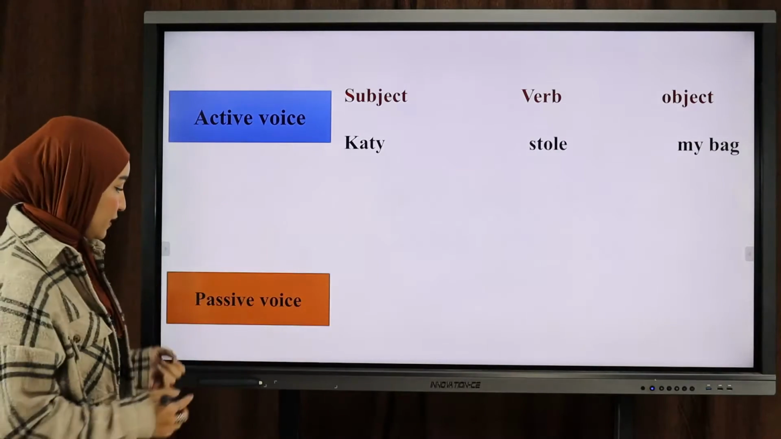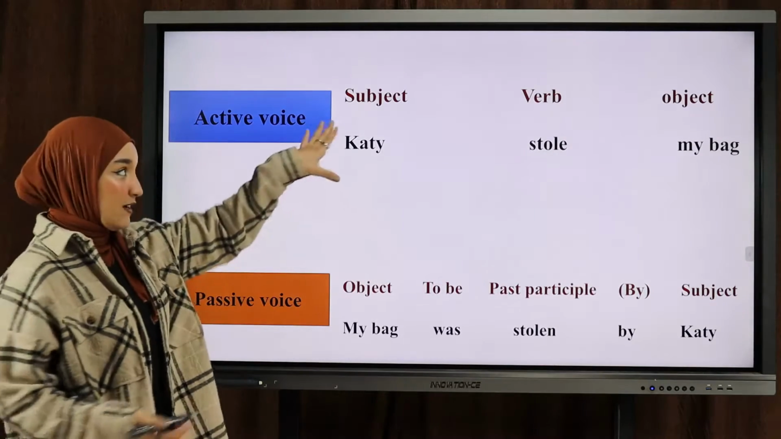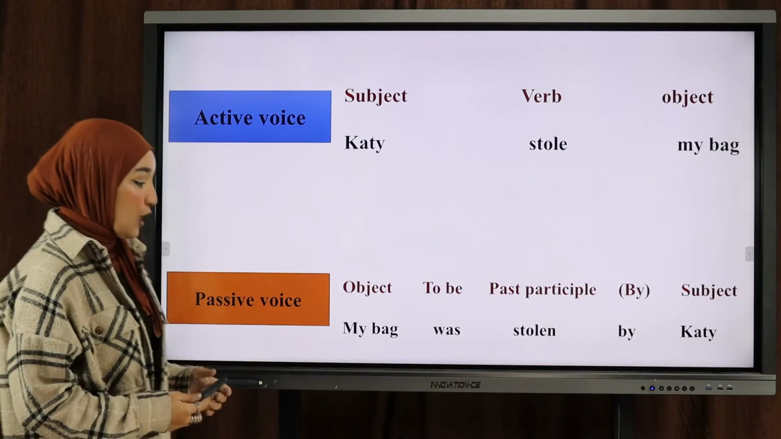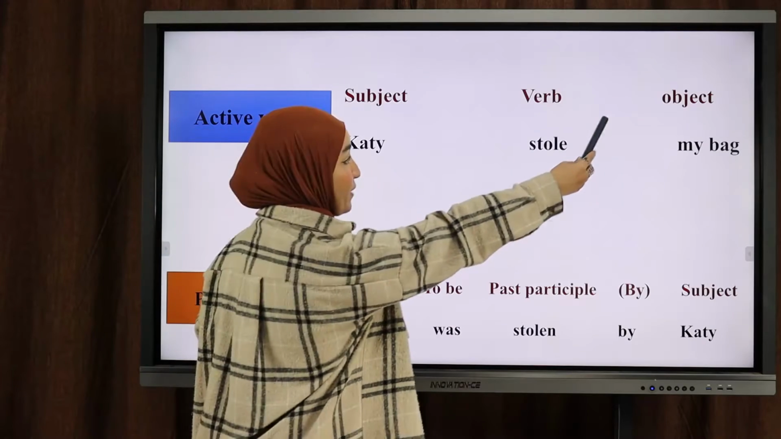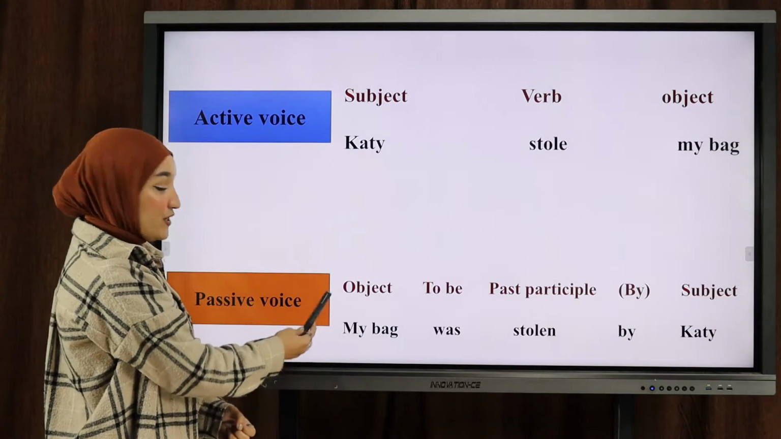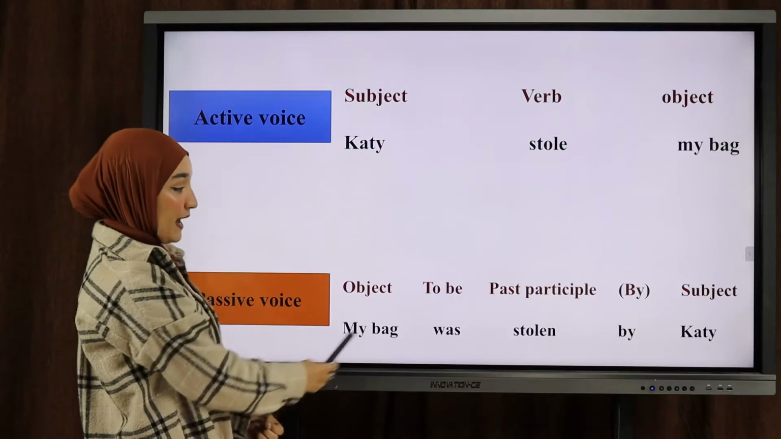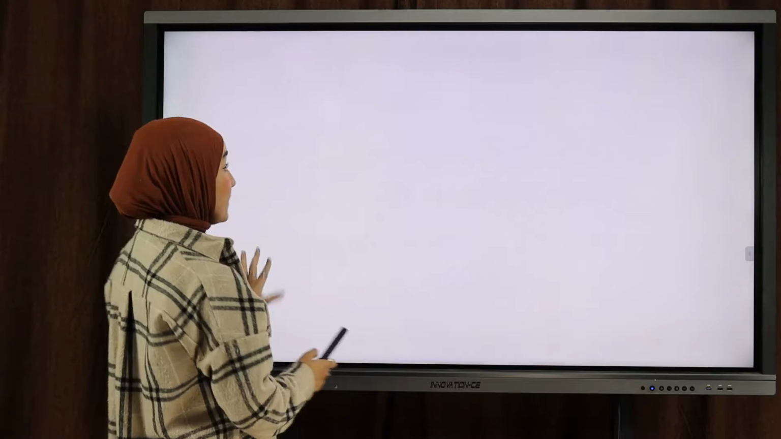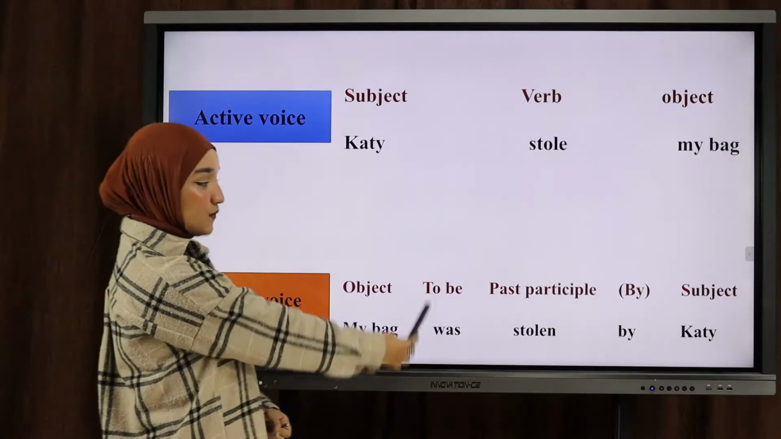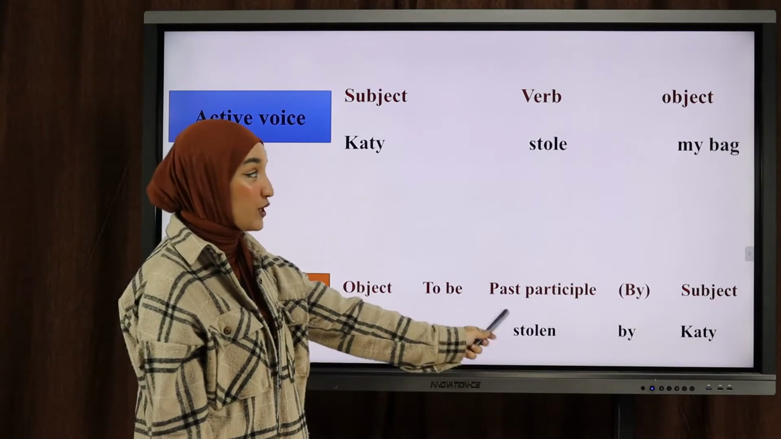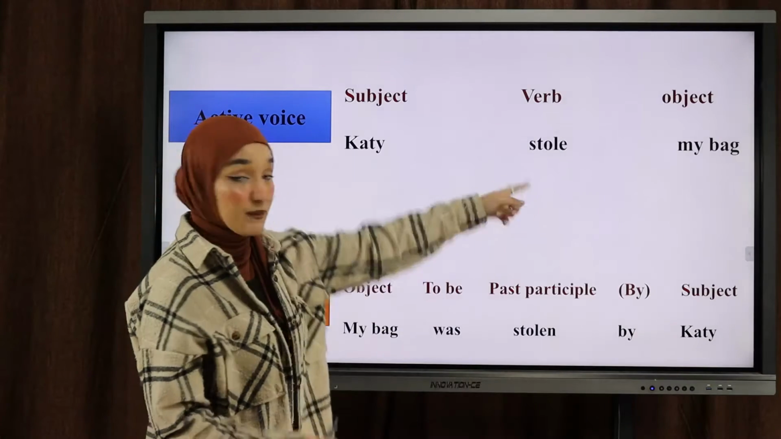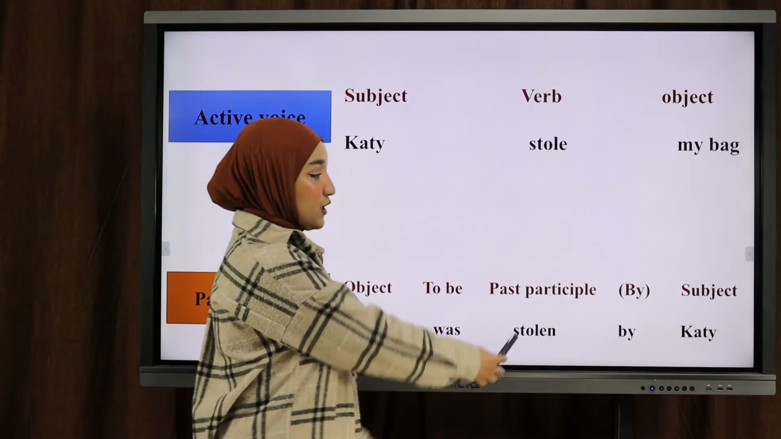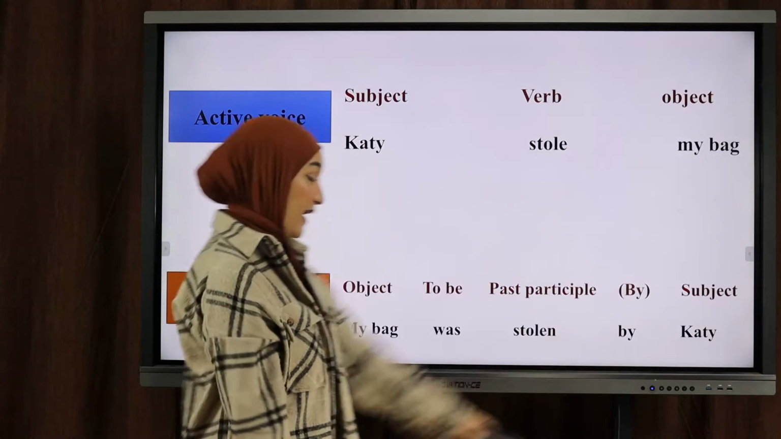The passive voice, however, in order to change the same sentence to the passive voice, we need to make a few changes, okay? So the object here, we need to bring the object to the front. So we start with the object, which is my bag, okay? And then we have to use to be. And this is very important. So my bag was, and then we have to use the past participle of the main verb here, which is stole. So the past participle is stolen, okay? So my bag was stolen by, this shows the passive.